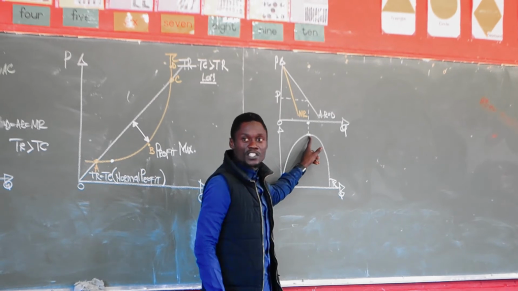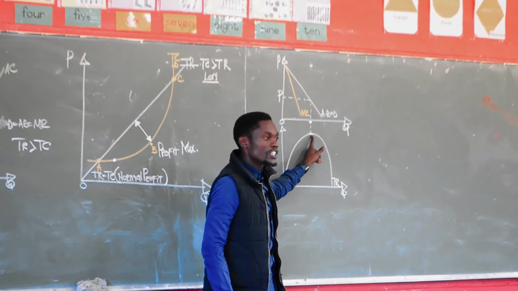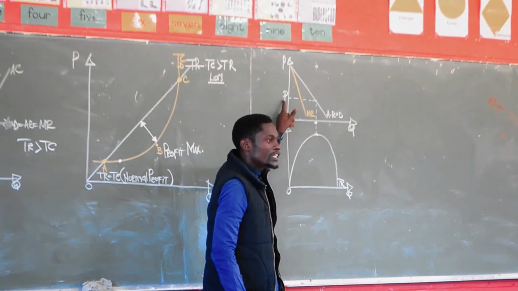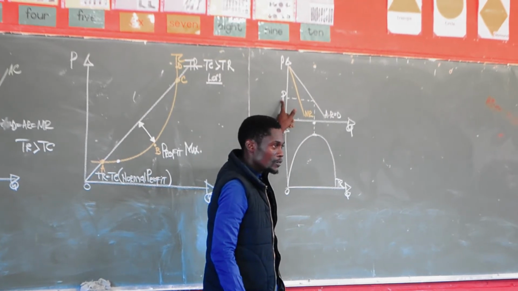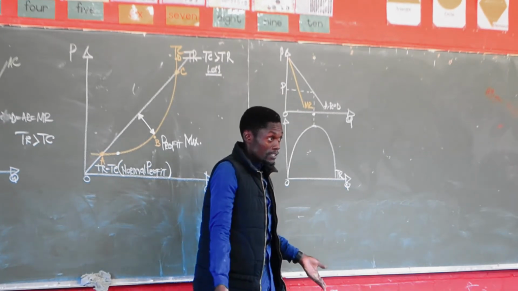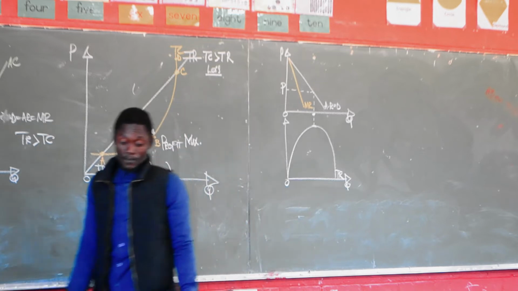The maximum profit. So with maximum profit, it's all about us producing so many quantities and charging so much price. Do we care about the needs of the consumers? No. We are profit driven. And remember that we are price makers.